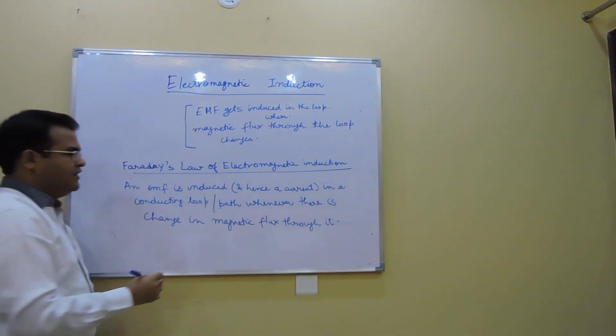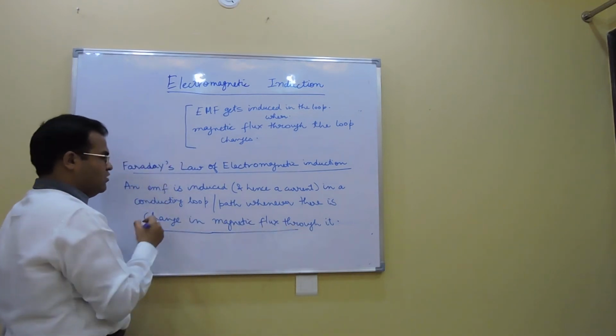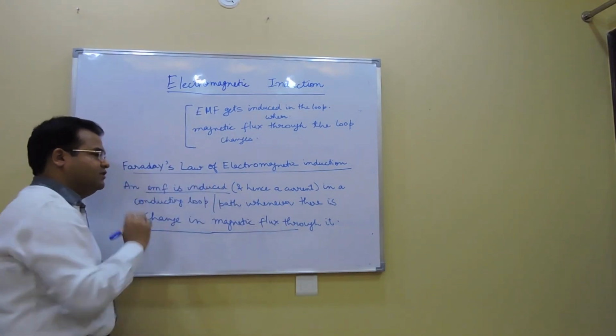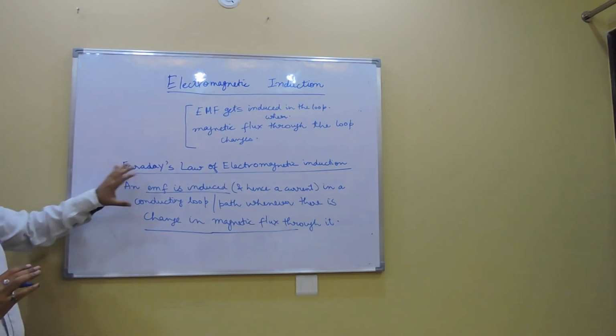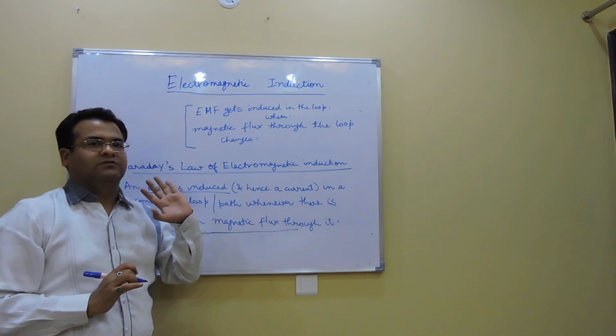So whenever magnetic flux changes through a loop or through a path, an EMF gets induced in the loop. That is Faraday's law of electromagnetic induction.